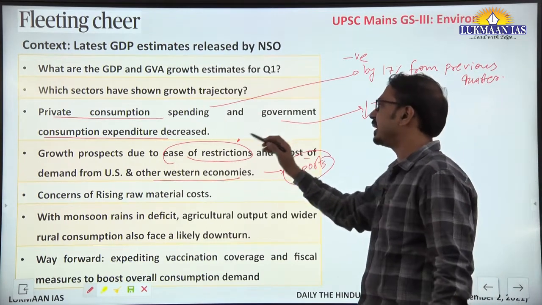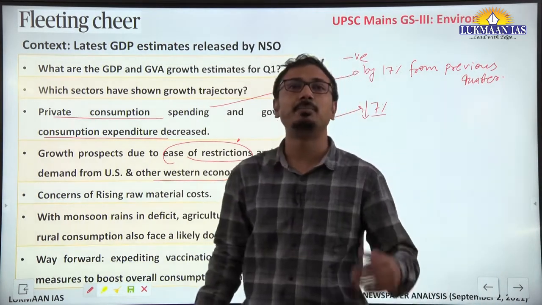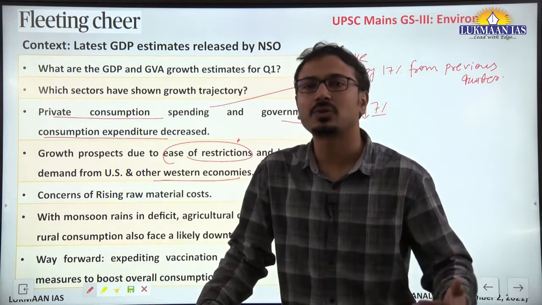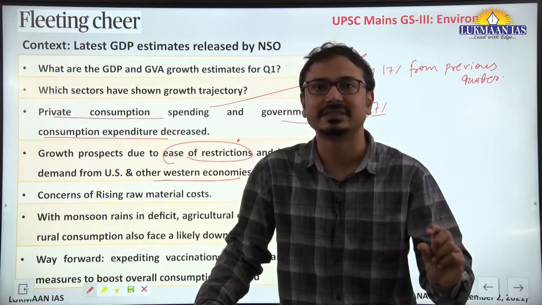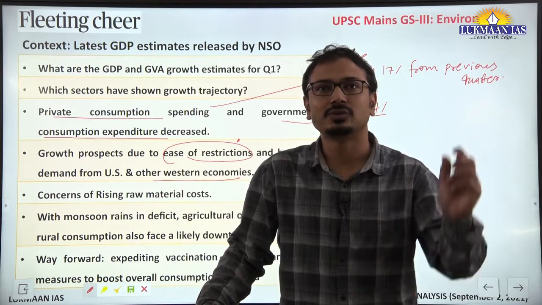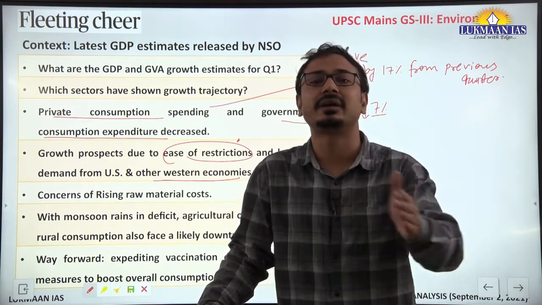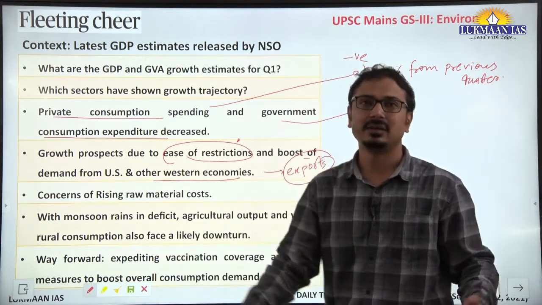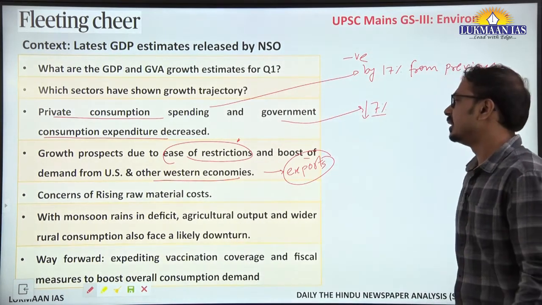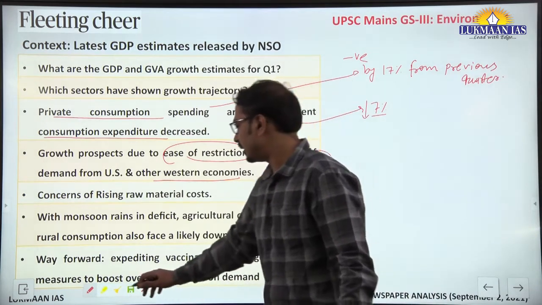At the same time, private consumption spending may increase in the next quarter. Why? Because the festival season is coming. During the festival times, there is a tendency that private consumption will increase, and that may boost the demand, aggregate demand in the economy.